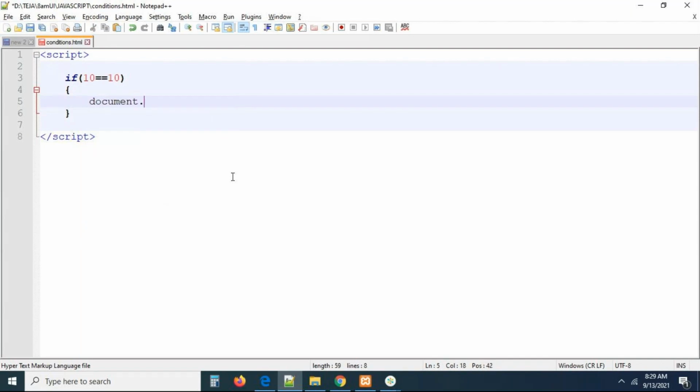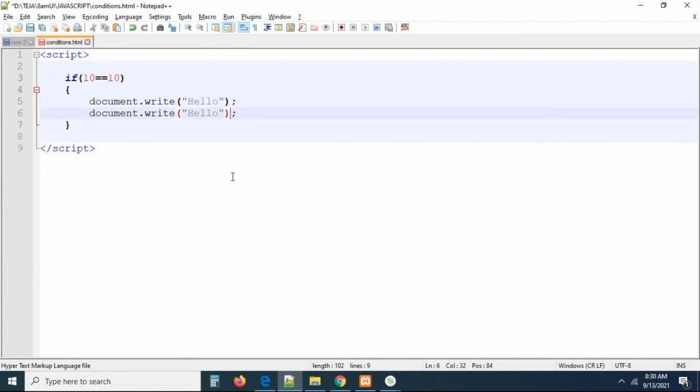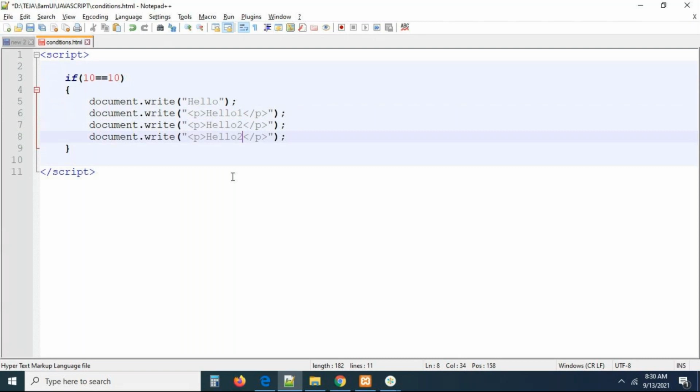Now you can see I'm wrapping them. Document dot write. Now you can check this. I'm writing something called hello. This is exactly hello. I want to take this into a paragraph tag. You can take this into a paragraph tag. This is also fine. Hello, hello one, hello two, hello three, something like this I write.